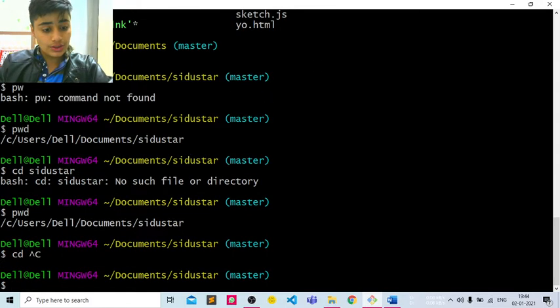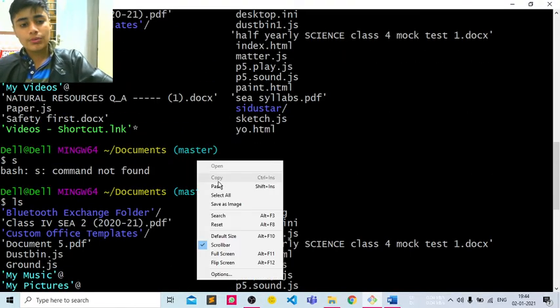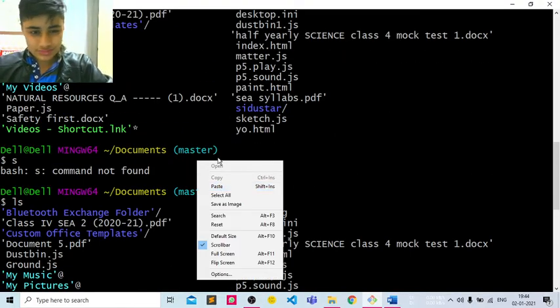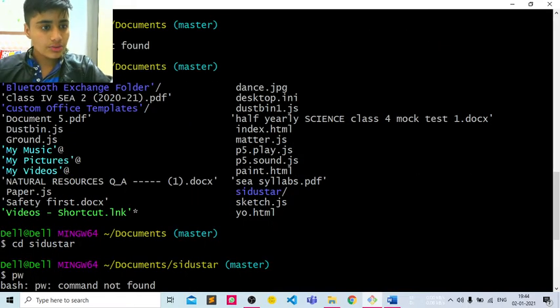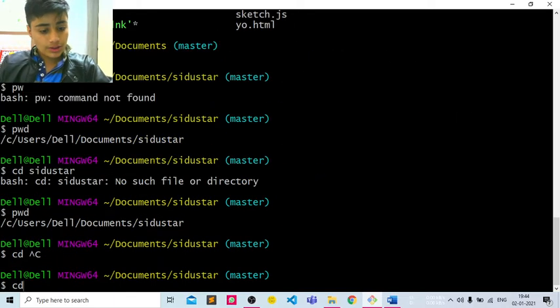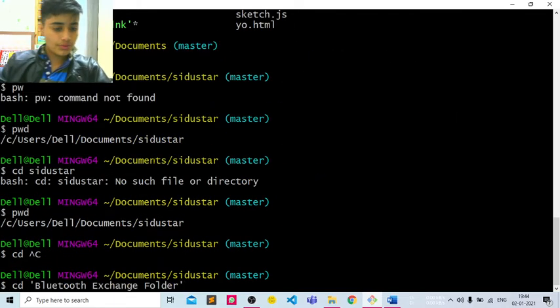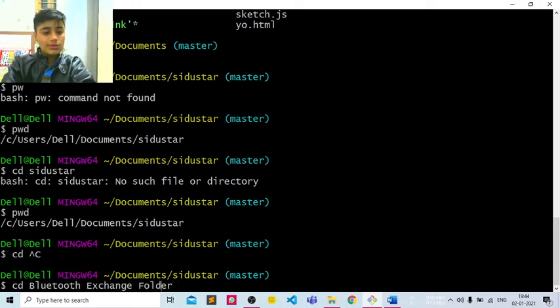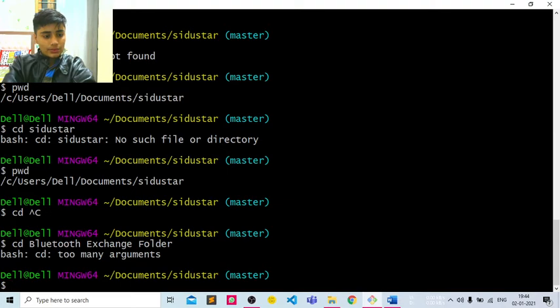Sorry guys, I also want to tell you one more thing: not all the commands in Git Bash are similar to Windows. Paste is Shift plus Insert, and for copy you have to use Control plus Insert. So as I am using the Bluetooth Exchange folder, I copied it with Control plus Insert, and here I am going to use Shift plus Insert to place it, just removing the single quotes, and click on this. Okay, it's saying too many arguments.